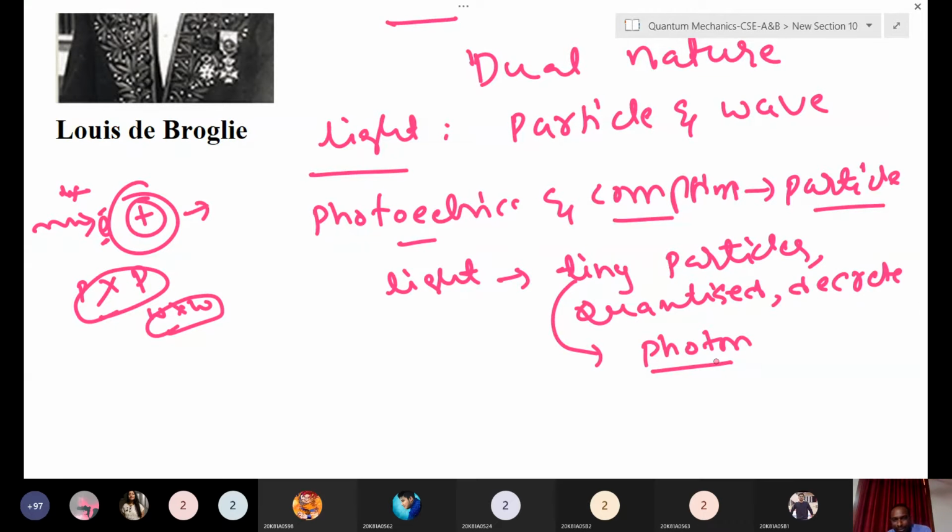These quantized discrete energy packets he named photon. While explaining the photoelectric effect, Einstein proposed that light propagates as small energy packets, teeny particles. This energy is quantized and discrete, and these packets he called photon. This is in the case of light.